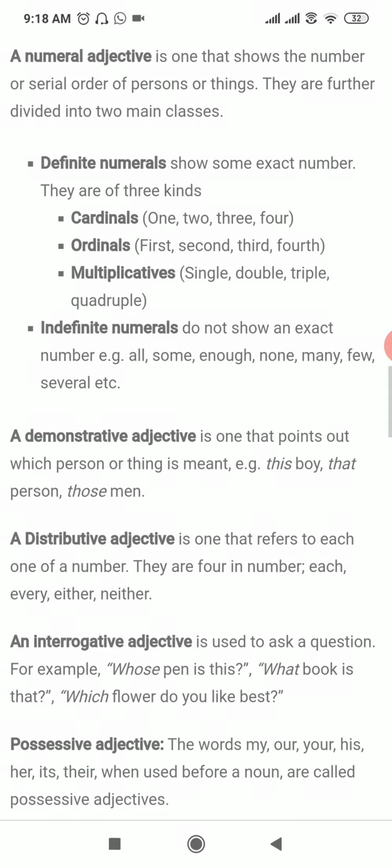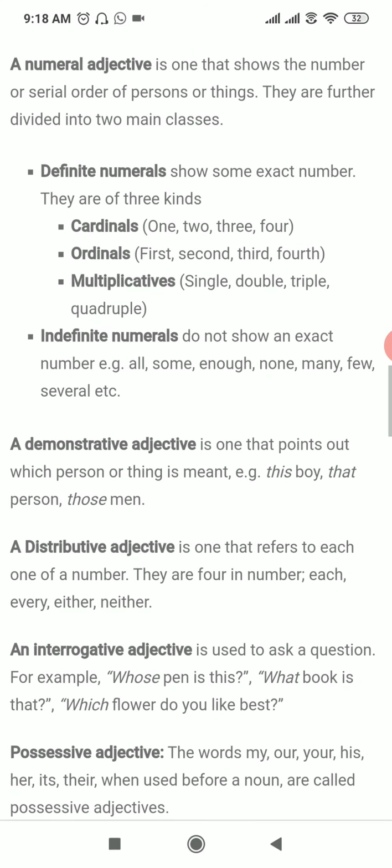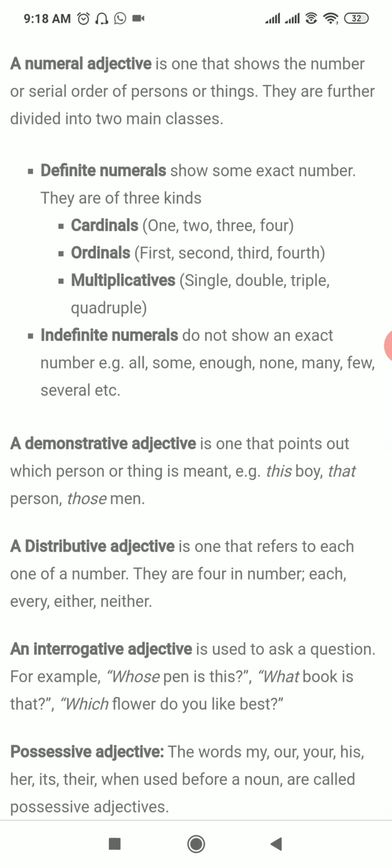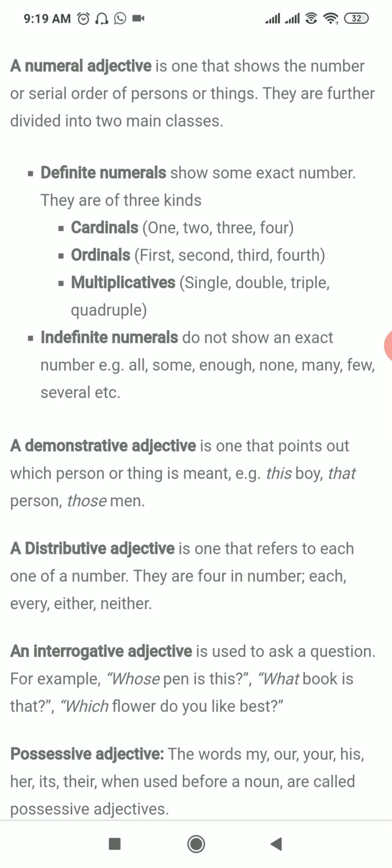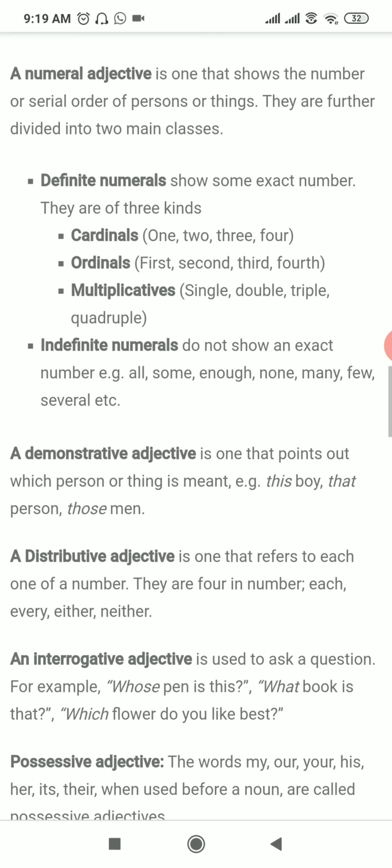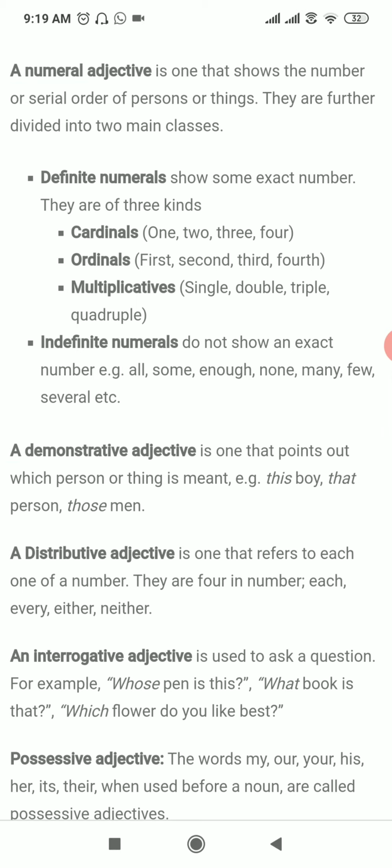The types of definite numerals are, first, the cardinal, which we use in everyday life, like 1 2 3 4. The second is the ordinal: first, second, third, fourth. It is used to show the rank or the position. And the multiplicative: single, double, triple, quadruple.